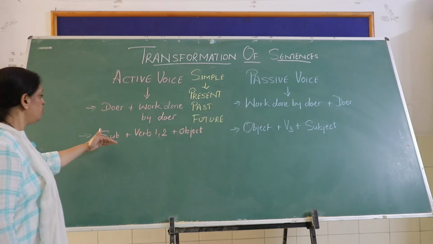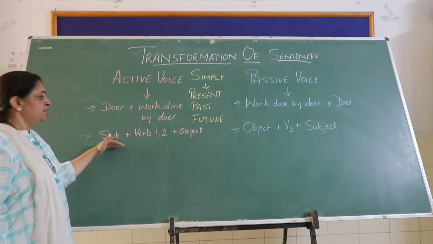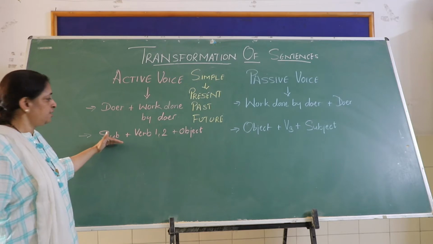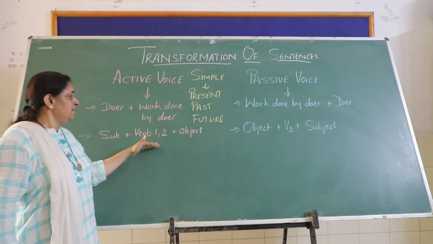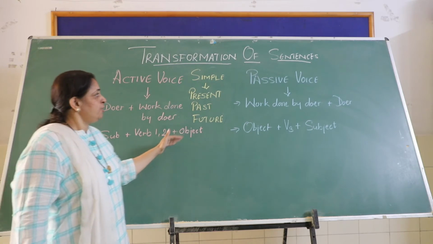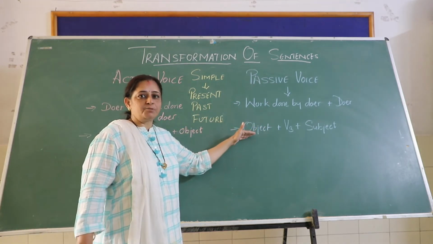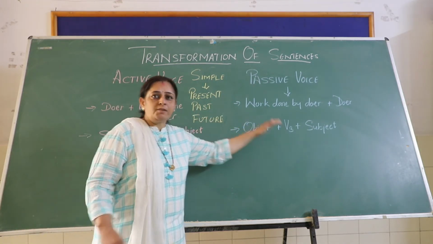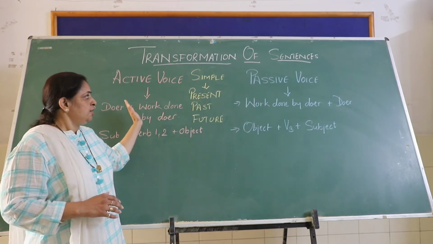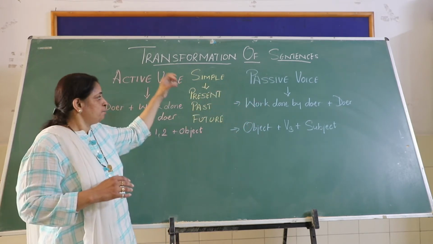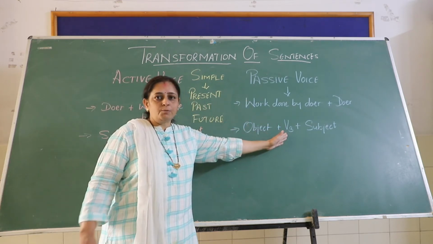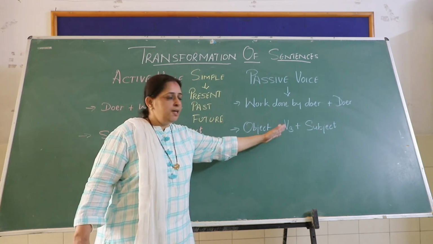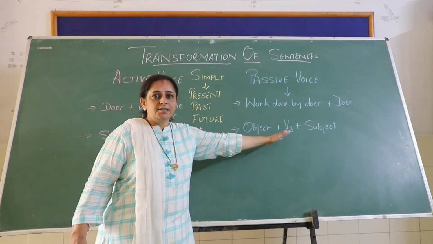So here if we want to say the structure of active voice, the subject comes first, then it is V1 or V2 according to the type of the tense, and then comes the object. The same way in the passive voice, the object comes first, then whatever type of sentence you convert into passive voice, whether it is simple present, past or future, the verb is always converted into V3 form and then it is followed by the subject.